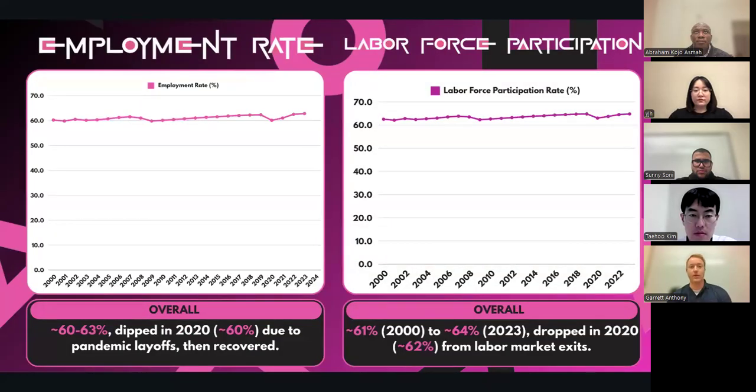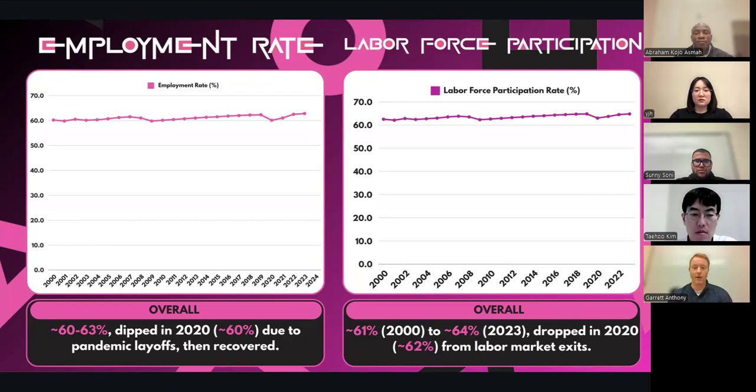Employment and labor force participation. So labor force participation is the population of the country that is seeking employment, but the unemployment rate is the percentage of that population that is actually employed. Roughly 2/3 of the population were job seekers from 2000 to 2024. And of that 2/3, an additional 66% of those seeking work were actually employed. Both of these rates were maintained fairly steady across the 2000 to 2024 period, with the only real affecting event being the COVID-19 pandemic again.